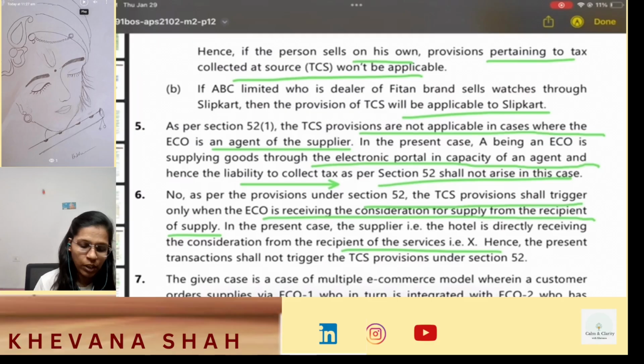So in cases where you have two ECOs, you have to see that the ECO who is receiving the amount, that is your supplier side ECO, will be liable to TCS provisions. So let's see the answer.